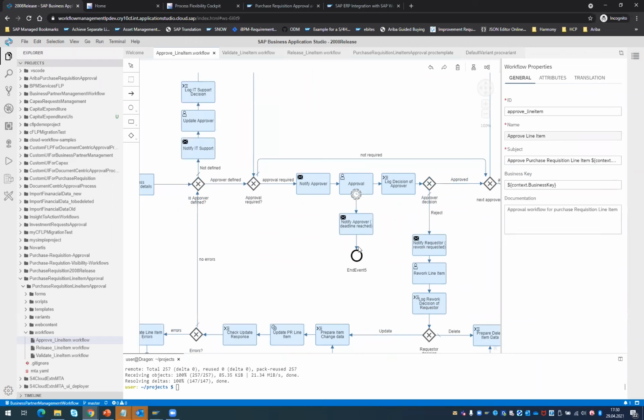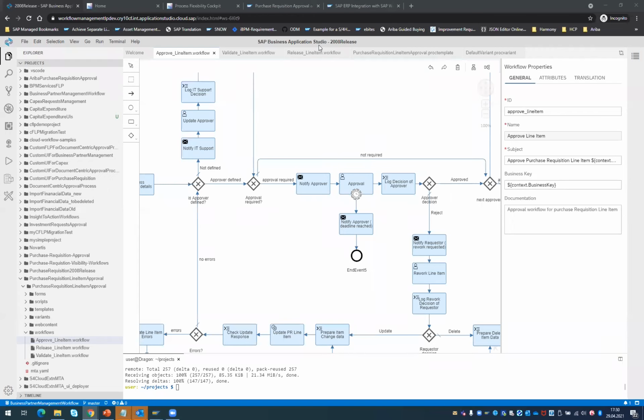So that is a design time environment where you are modeling your workflows. And looking at the time, I would like to look at the questions so far. How is this workflow integrated with Ariba? This workflow, what you have seen, is very specific to ECC. Of course, we are also planning to build a similar approval workflow for Ariba purchase requisition, something which you would be able to see soon from us.